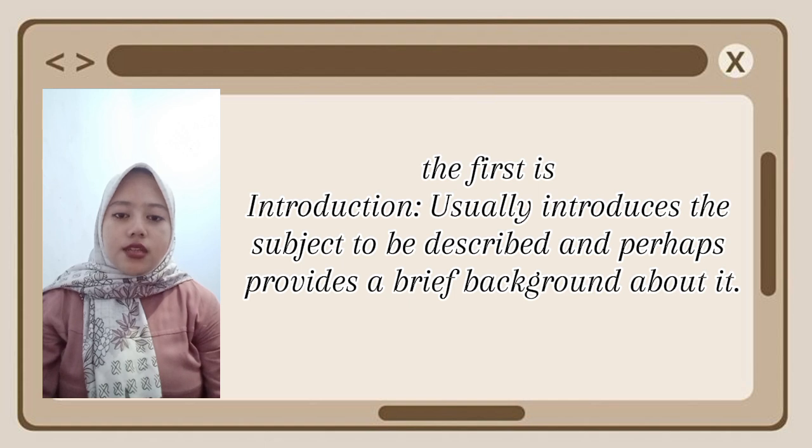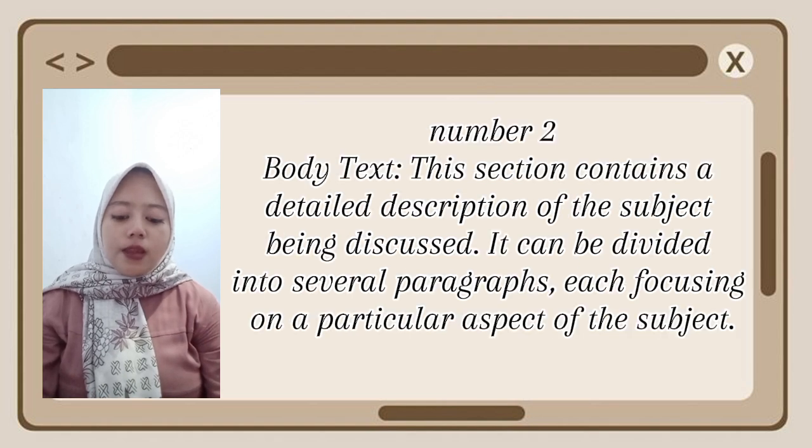The first is introduction. Usually introduce the subject to be described and perhaps provide a brief background about it. Number 2, body text. This section contains a detailed description of the subject being discussed. It can be divided into several paragraphs, each focusing on a particular aspect of the subject.